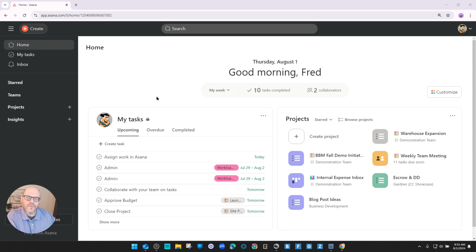The main thing that we want is, if we're able to get into Fred's account or get into his account with him, we can make sure if there's any one-off tasks that he has created in his My Tasks that are associated anywhere else that are work related, or if he has any private projects, that we can make sure they get transitioned properly. That said, let's go ahead and start with the easiest thing, tasks.